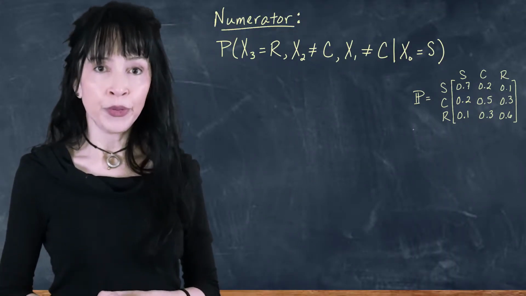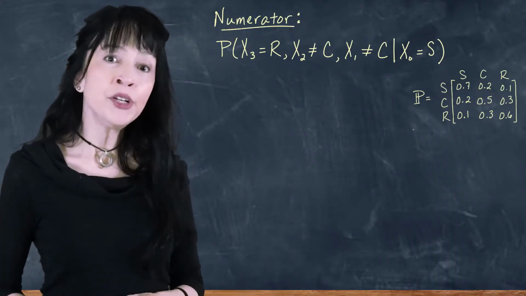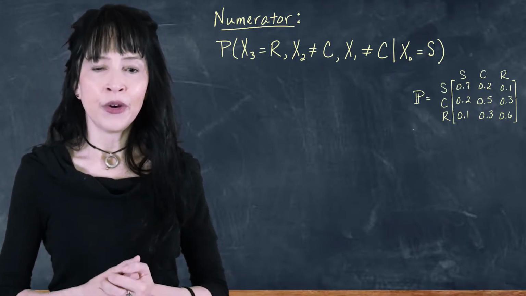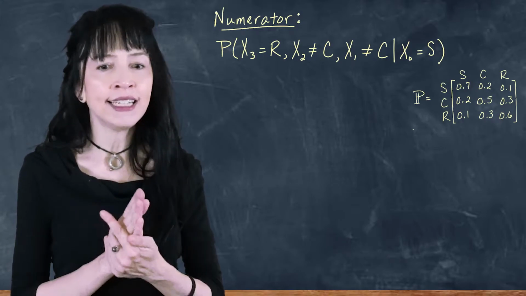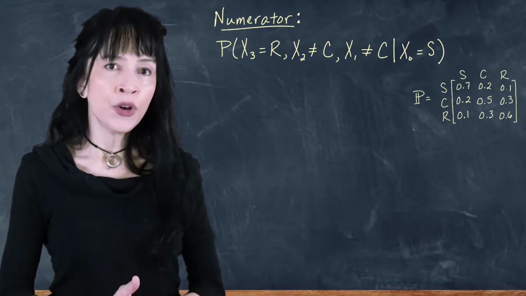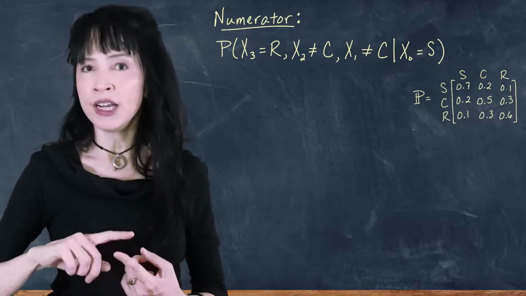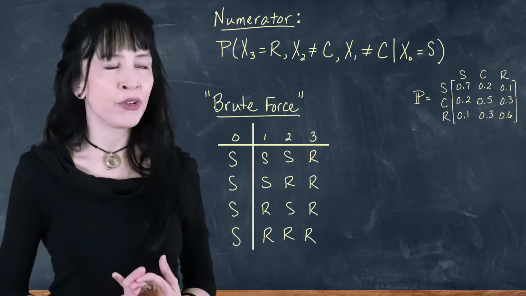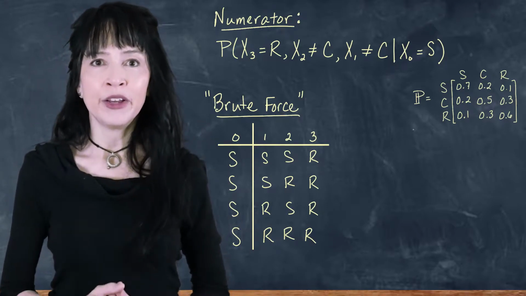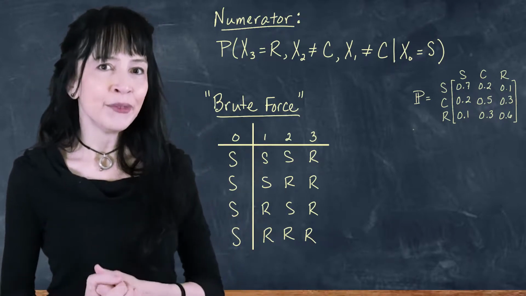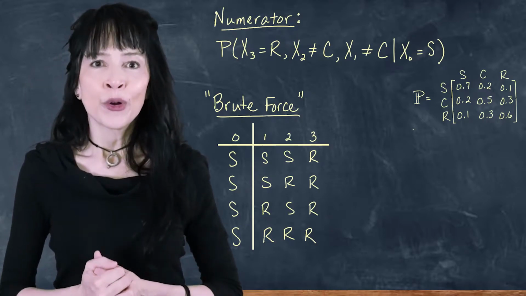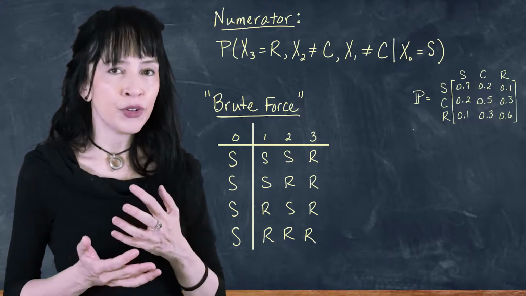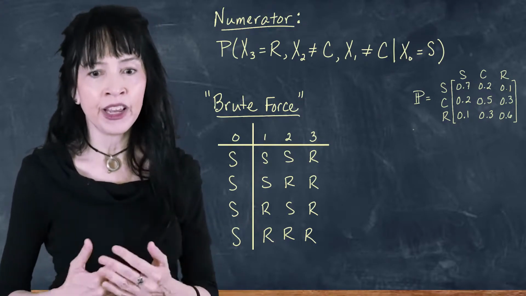So how can we compute this probability? We have several options, and the first, we're going to do by brute force. I'm given that we're starting sunny on day 0, and I want to know now the probability that we're not cloudy, then rainy. So I can write a little table like this. We're always starting sunny, and then we could go sunny, sunny, rainy; sunny, rainy, rainy; rainy, sunny, rainy; or rainy, rainy, rainy, as long as we leave off any traveling through cloudy.